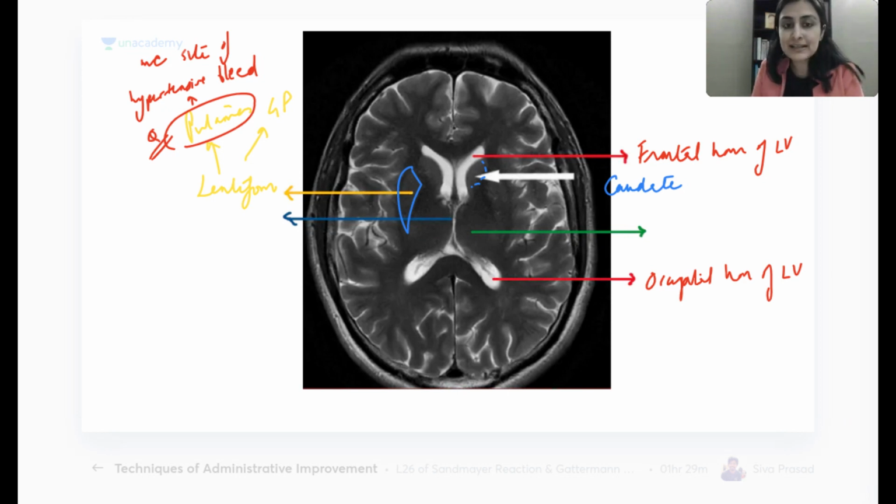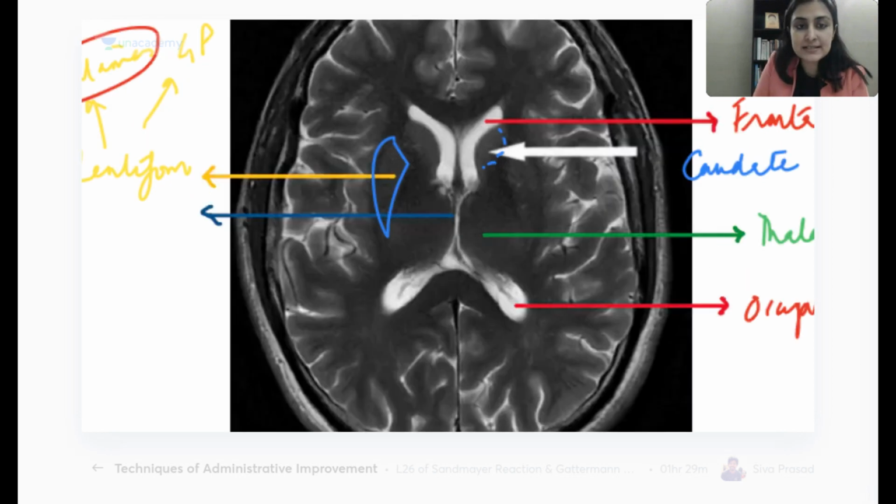Right. The green one remains, around the third ventricle. What is the basal ganglia nucleus that is around the third ventricle? This will be thalamus. And what is this marked by the blue arrow in the midline? That is our third ventricle. And then when I ask you what connects the lateral ventricle to the third ventricle, what will we say now? Will we say aqueduct of Sylvius? No. We will say foramen of Monro. Okay? Is this section clear to each and every one of you?